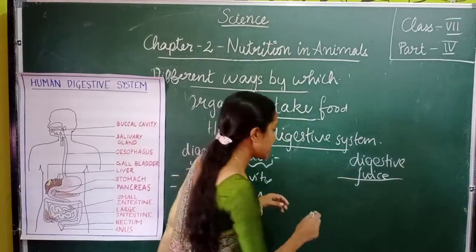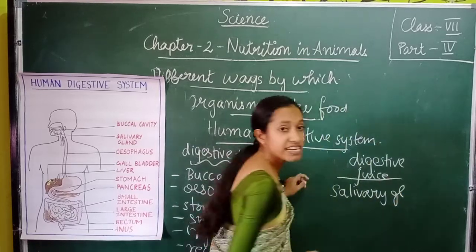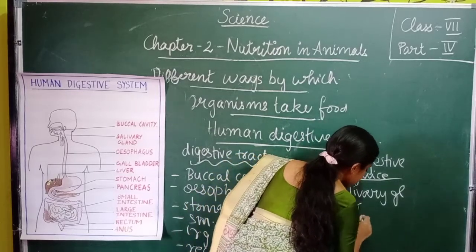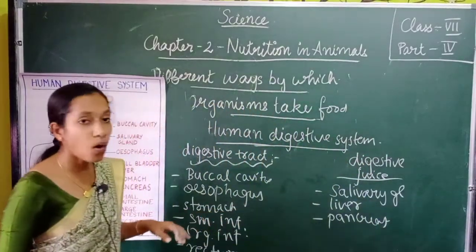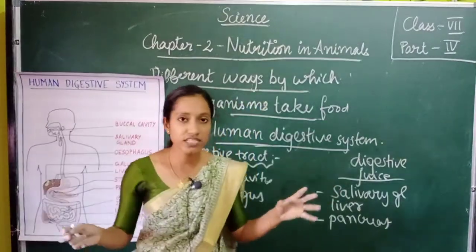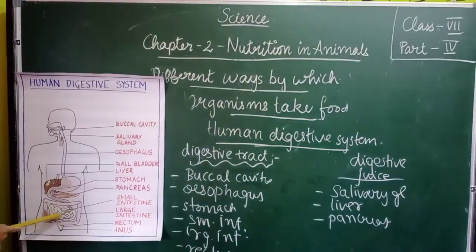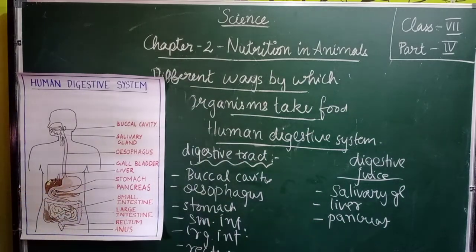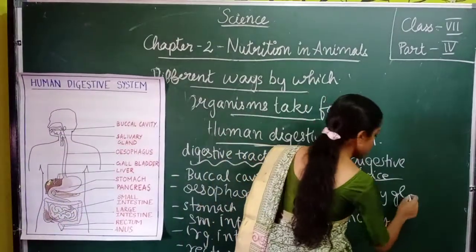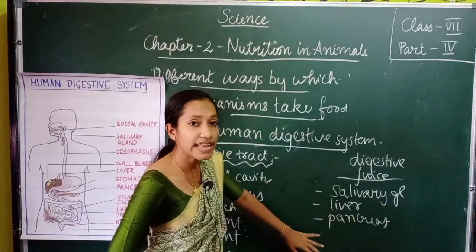So these 3 glands: salivary gland, liver, pancreas. Okay, so all these will secrete digestive juices. Besides this, digestive juices are also secreted by our stomach and small intestine. Our stomach and small intestine also secrete these digestive juices. So they are not glands. Okay, so stomach and small intestine.